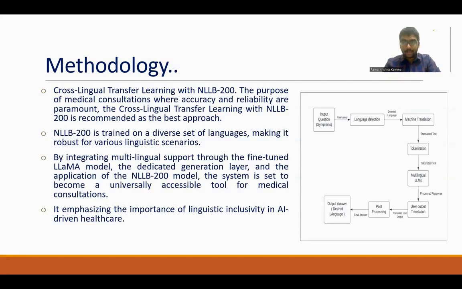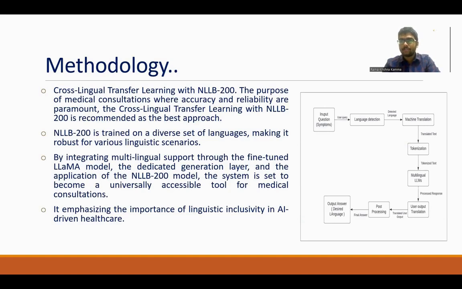Coming to the NLLB-200 model. In this model, we use 200 different languages, so the user can choose whatever language they want for their queries, and it will respond according to what the user has requested. It is trained on various languages, making it robust for linguistic scenarios. With the fine-tuned Llama model, the multilingual generation layer, and the application of the NLLB-200 model, the system becomes a universally acceptable tool for medical consultation.